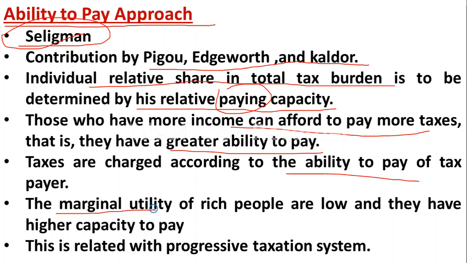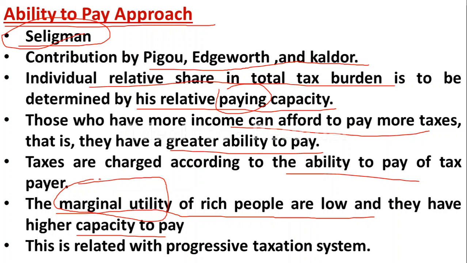And here the marginal utility of rich people is low, and they have a higher capacity to pay. Because rich people have more income, they have a higher capacity to pay the tax, so their marginal utility will be low. When they pay more tax, the sacrifice of utility will be less.